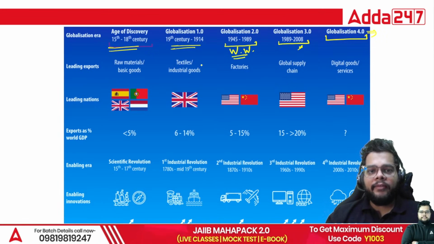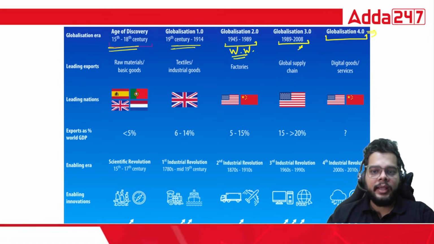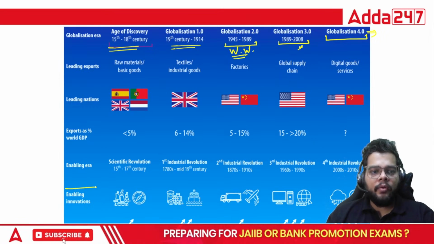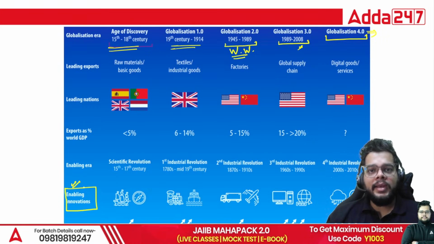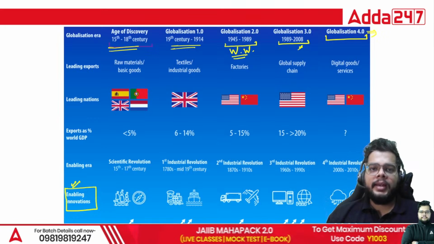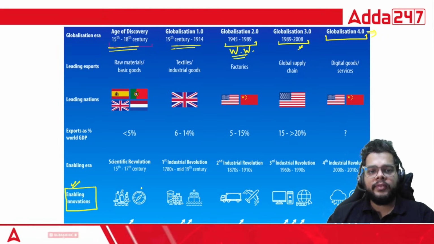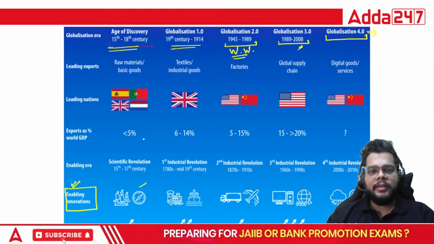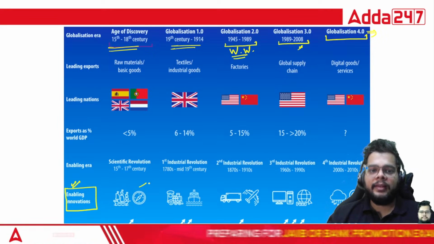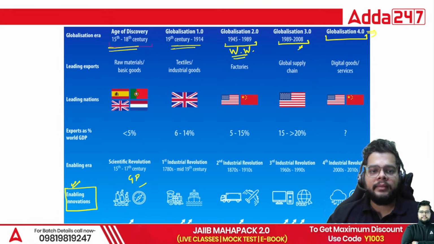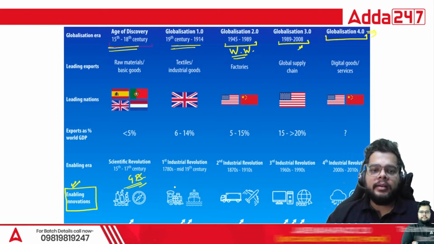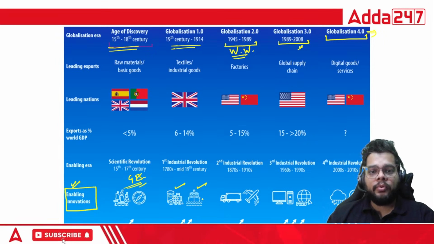What we have to remember from these particular timestamps, the most important thing, is the enabling innovations. How we can say that the globalization process has been reoccurring because of the latest innovation. It started off with the basic compass, the compass which we use for navigation. Today, though, we use the GPS system for that. Then the railway infrastructure, ships and ports were established.